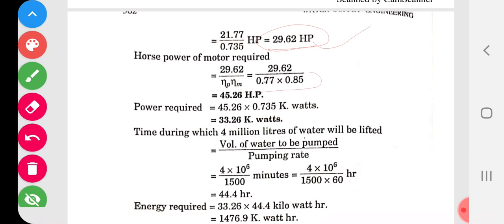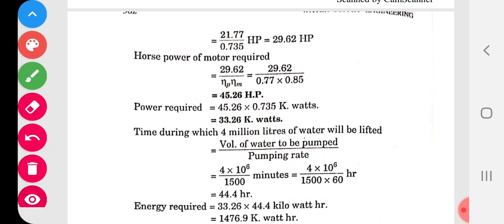These two values are given in the problem, as I told you in the reading. The efficiency of the pump is given as 77% and the efficiency of the motor is 85%. So that is written here, 0.77 into 0.85. Calculate HP, and you get the HP.